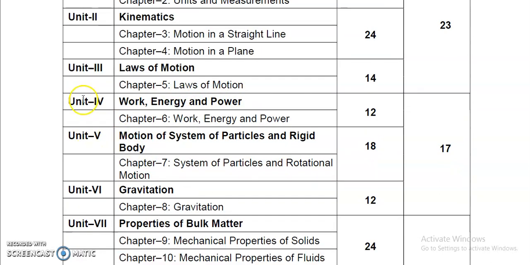Unit number 4 consists of only one chapter, chapter number 6, and this chapter is work, energy and power. You know that in laws of motion, force is introduced, acceleration is introduced, displacement and all those things.